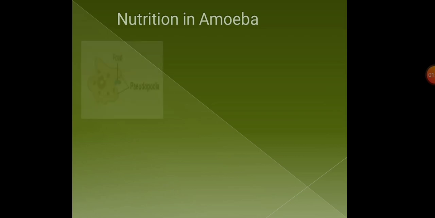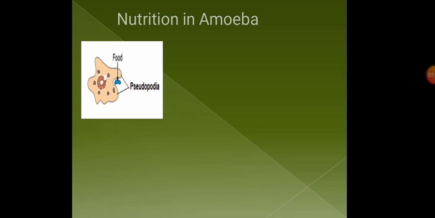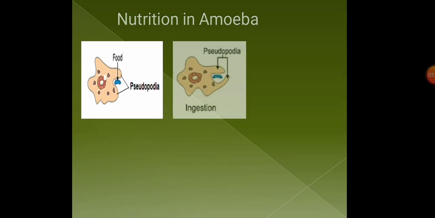In nutrition of amoeba, first of all, when amoeba reaches near any microscopic organism or bacteria and comes in contact with the prey, then amoeba pushes finger-like projections, named pseudopodia, which are also called false feet. They push the pseudopodia around the prey, surround and engulf it.